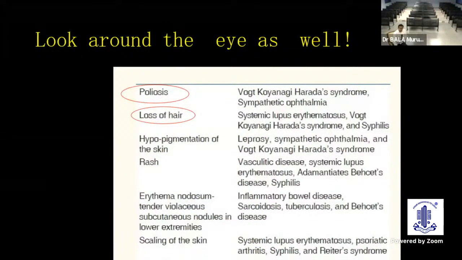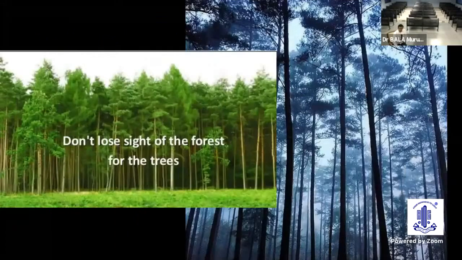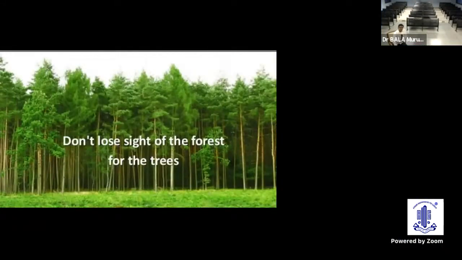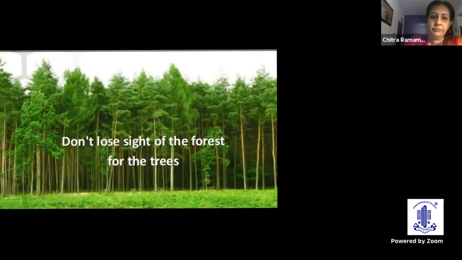Look around the eye as well. For example, poliosis could point to VKH or sympathetic ophthalmia. Loss of hair could be there in SLE, VKH, and syphilis. There are so many other conditions, including the dermatological associations like rashes, hypopigmentation, erythema nodosum, and scaling of the skin. In doing so, we should never lose sight of the forest for the trees,